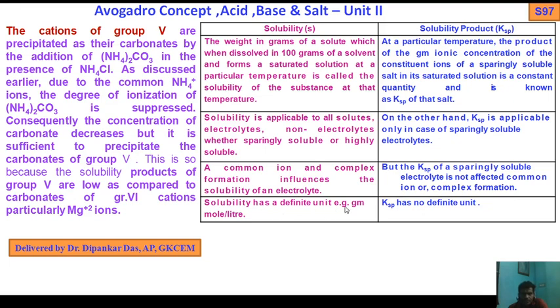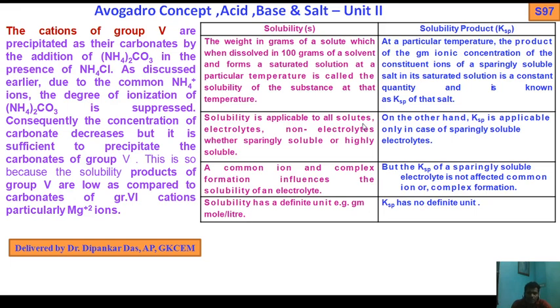Solubility has a definite unit, gram moles per liter. Ksp has no definite unit. So again I tell you the difference between solubility and solubility product. The weight in grams of a solid which, when dissolved in 100 grams of solvent, forms a saturated solution at a particular temperature is called the solubility of the substance at that temperature. Whereas at a particular temperature, the product of the gram ionic concentrations of the constituent ions of a sparingly soluble salt in its saturated solution is a constant quantity and is known as the Ksp of that salt.